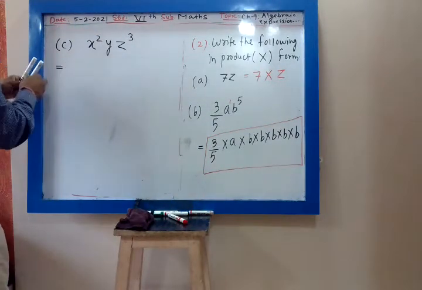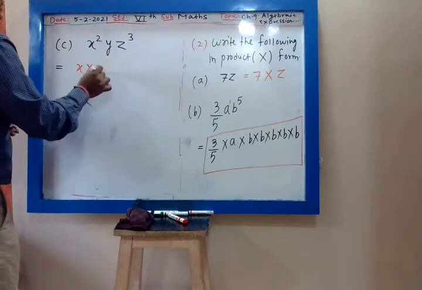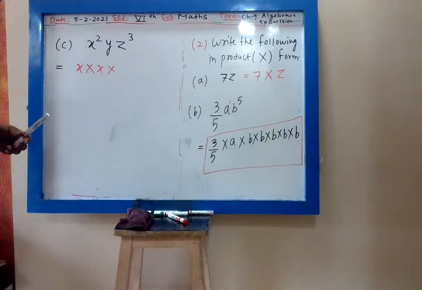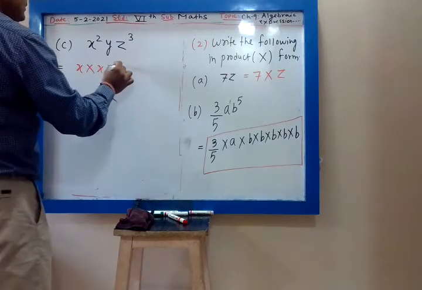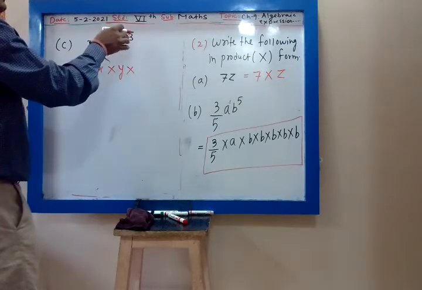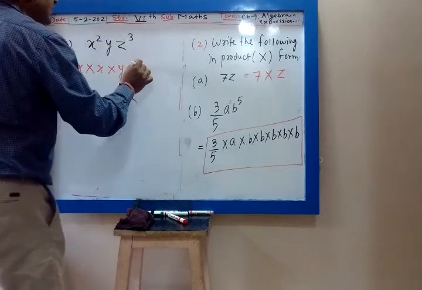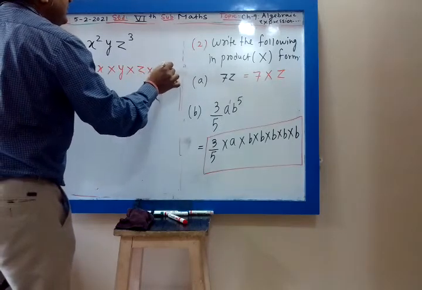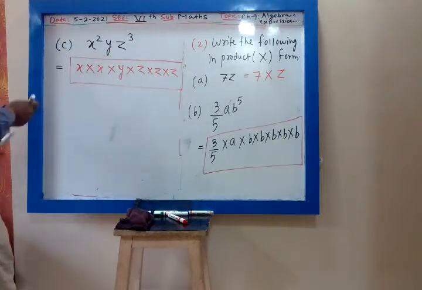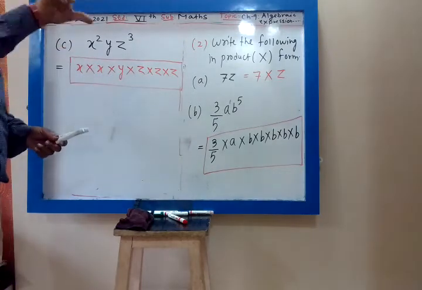So my head is x. What is my cap? 2. It means you have to multiply x 2 times. Then what is the cap of y? There is no cap, means 1 cap. So we write 1 y. Then my head is z. What is the cap of z? 3. So now we remove the cap 3. So I will multiply z 3 times, z into z into z. So this is the answer: x into x into y into z into z into z.